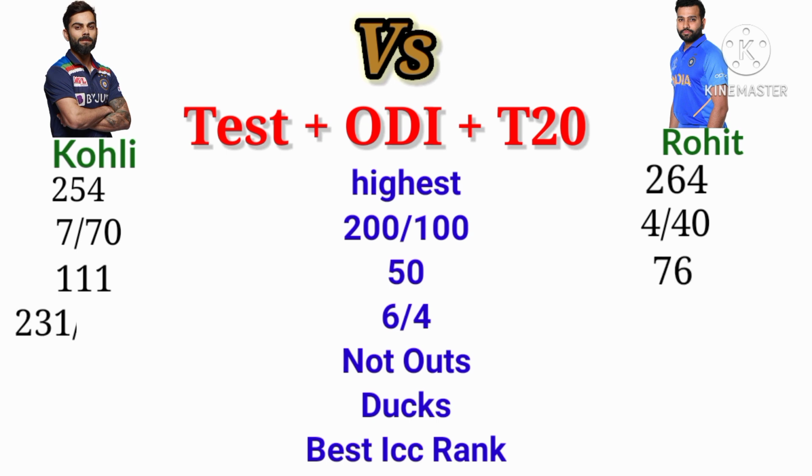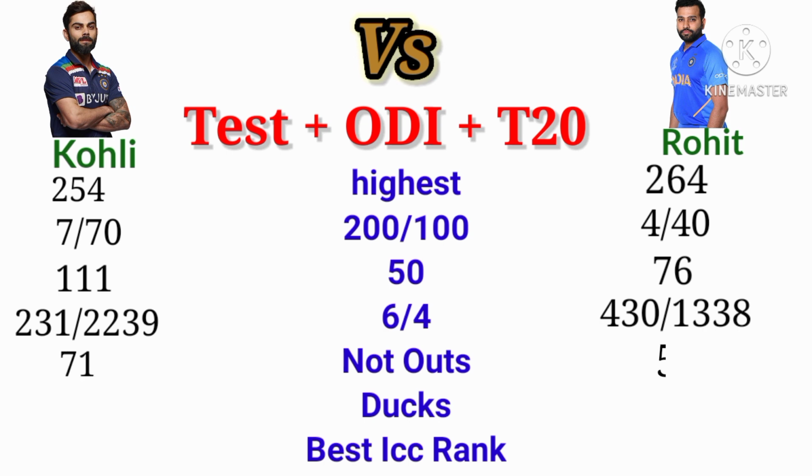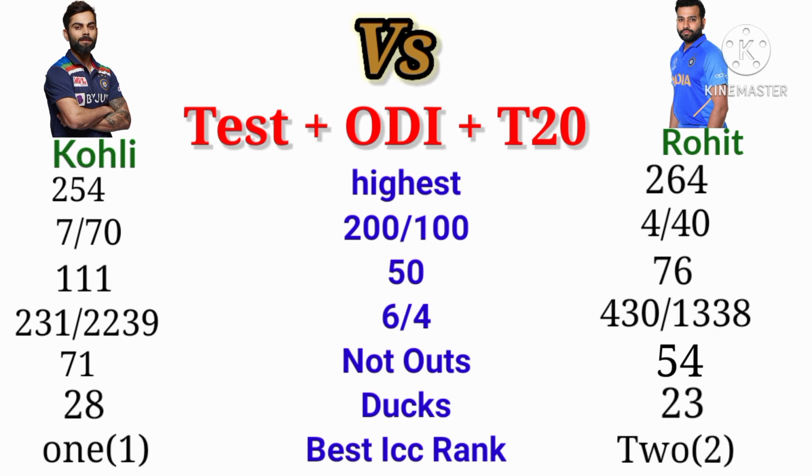The 6s and 4s Kohli hit is 231 and 2239. The 6s and 4s Rohit hit is 430 and 1338. The not outs of Kohli is 71. The not outs of Rohit is 54. The ducks Kohli got is 28. The ducks Rohit got is 23. The best ICC rank of Kohli is 1. The best ICC rank of Rohit is 2.